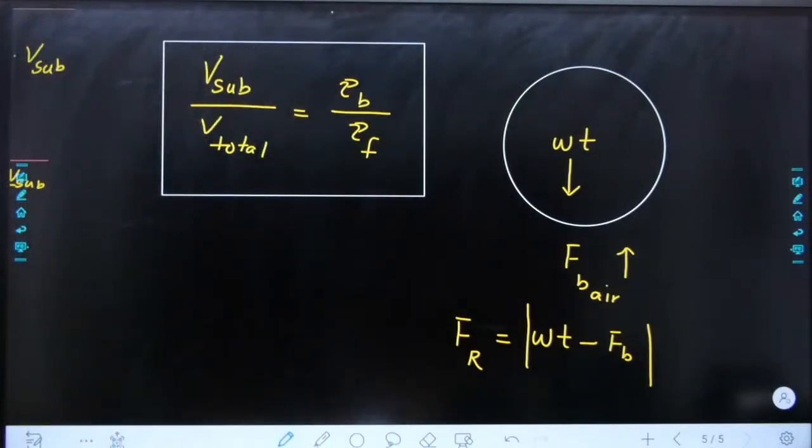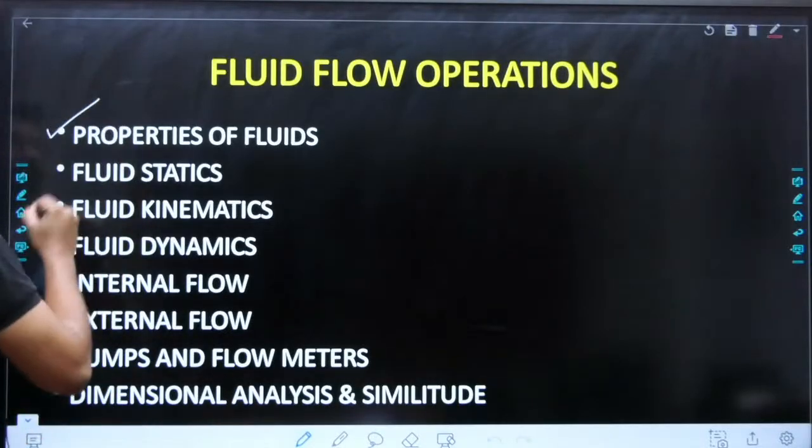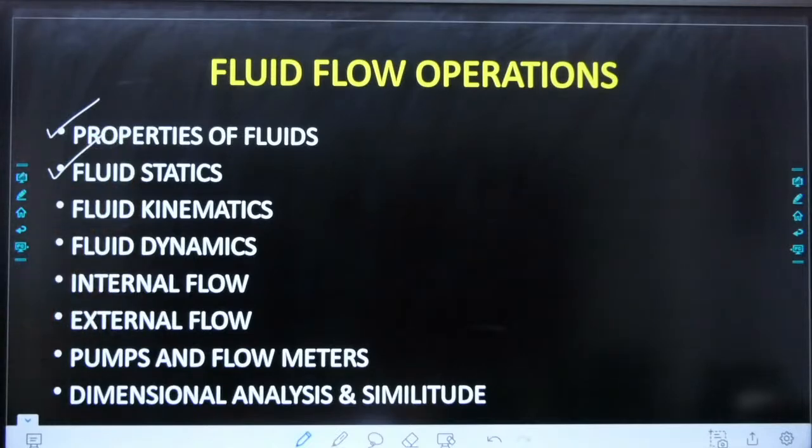This is the last part in our statics. So that is the end of your statics. We have done both properties of fluids and fluid statics. Done for everyone. Kinematics, we will go for kinematics now. Up to this, I hope everybody is fine. Yes, no?